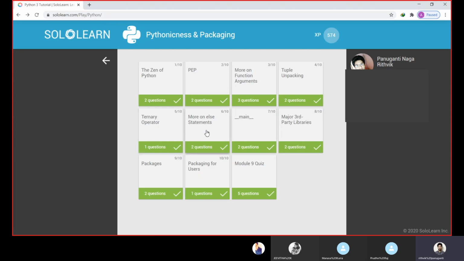More on the else statement, using else beneath for and while. Then __main__: when we import a file, it will execute one half of the program; if we did not import any file, it will execute the other half of the program that is written inside the main script.